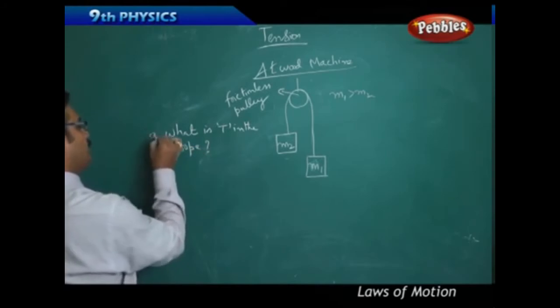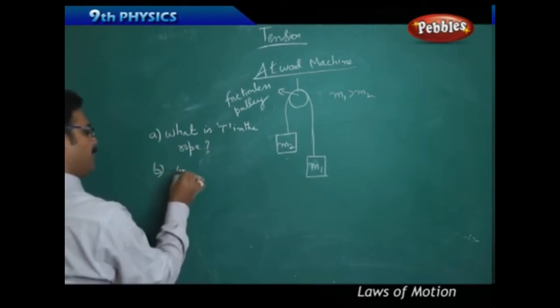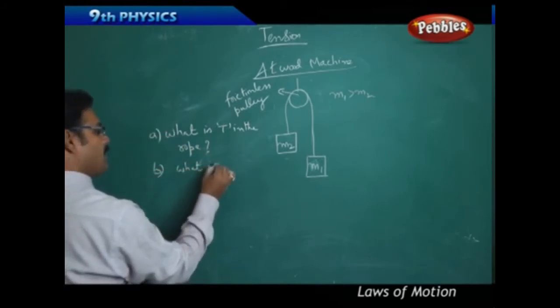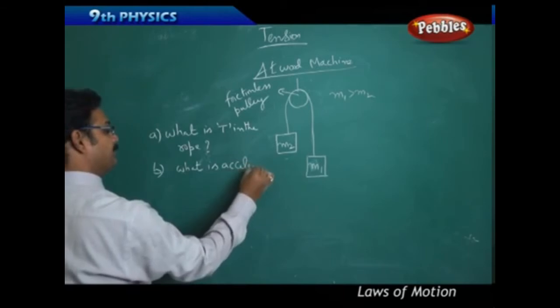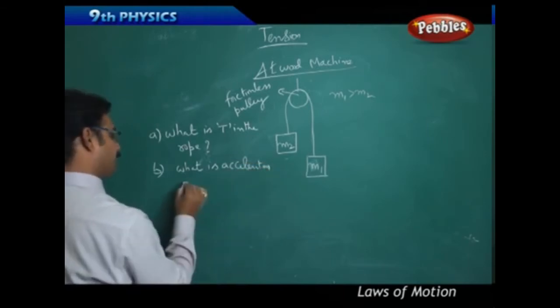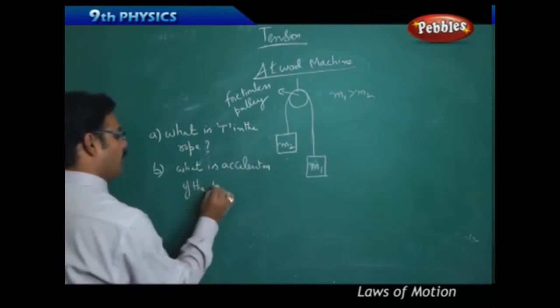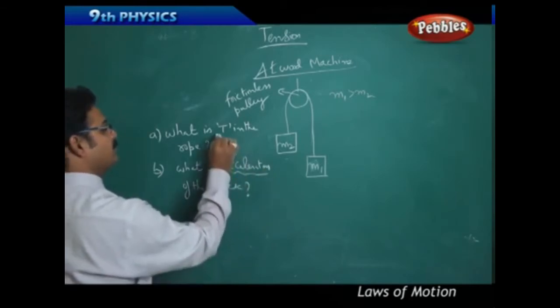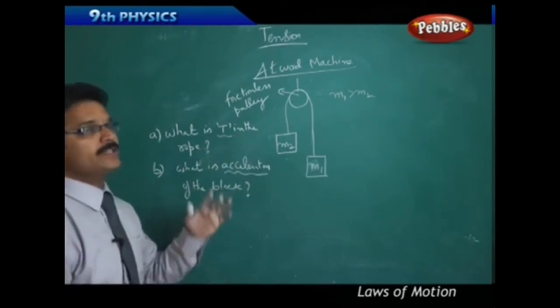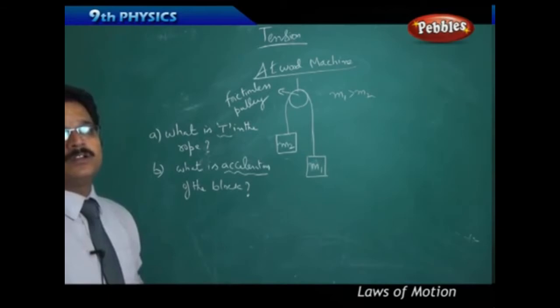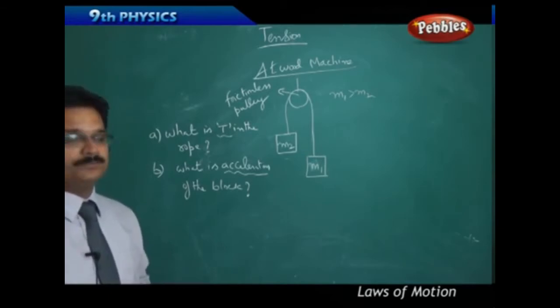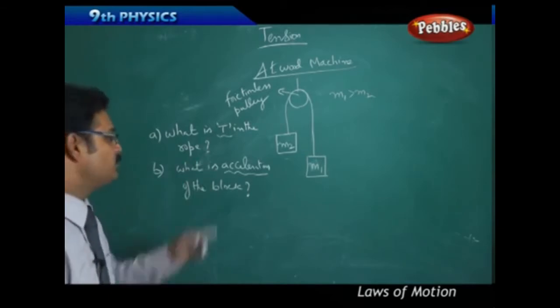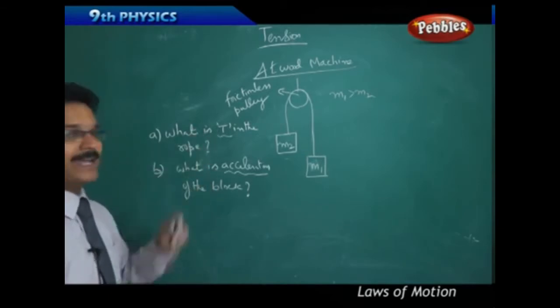The second one, what is the acceleration of the block. These two things we have to find using the Atwood machine, and this is very useful for your competitive examinations too. So let me find these two values, tension and acceleration.